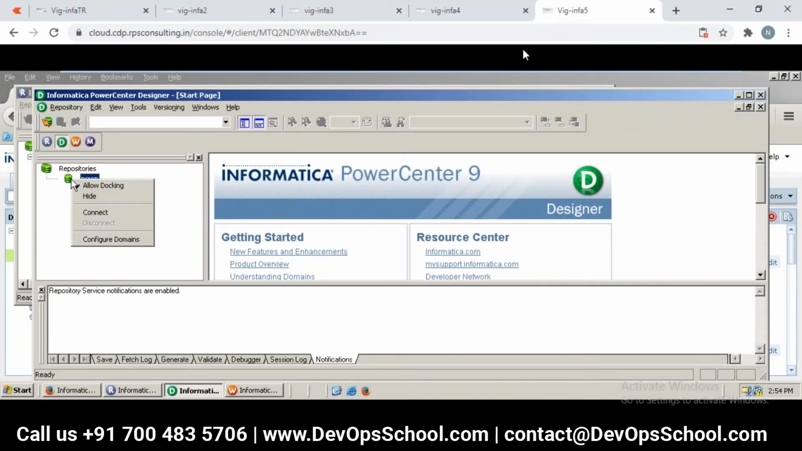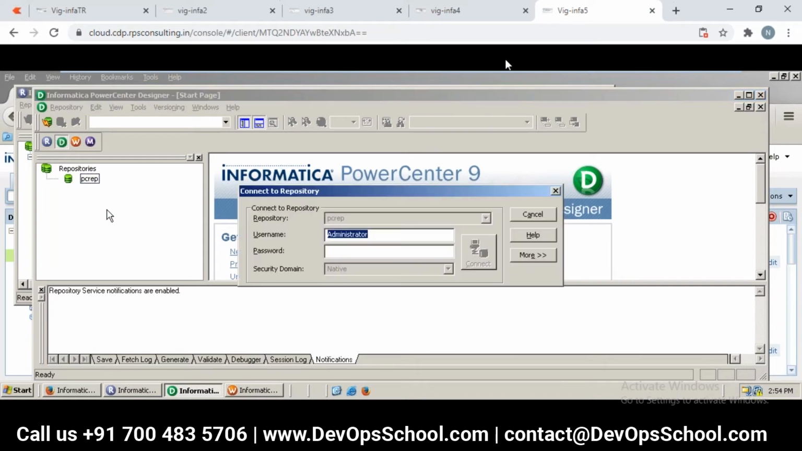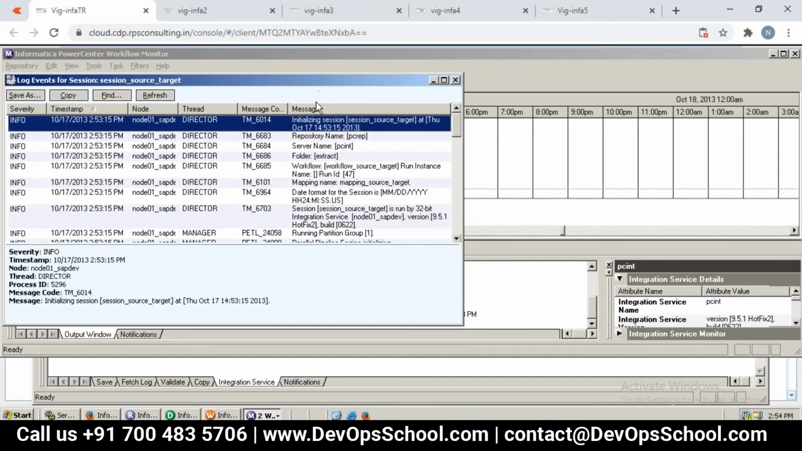Yes, connect, madam. Right click and connect, Susha madam. Yeah, connect. Now supply the password. Same, copy paste. Yeah. Now let's move on. Just understand this.